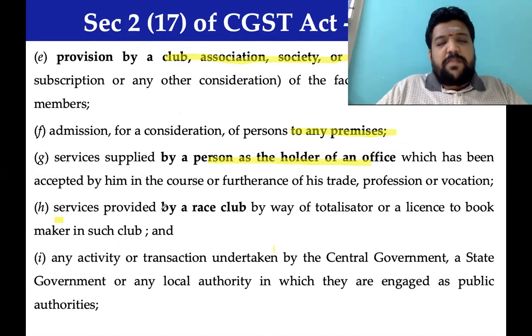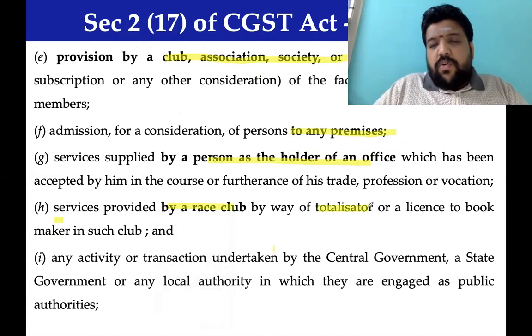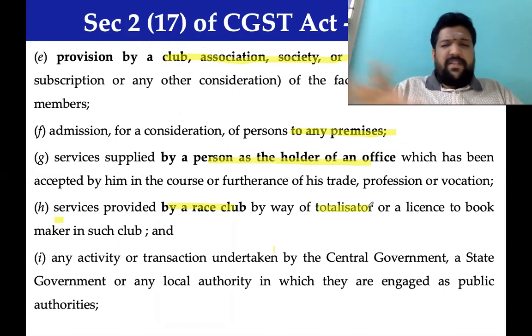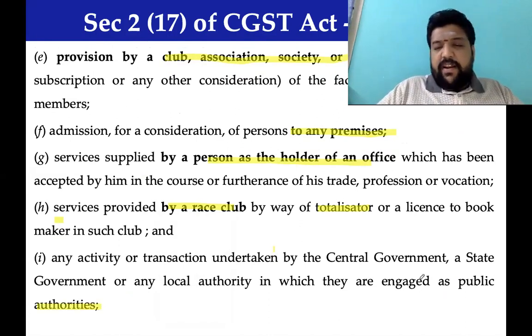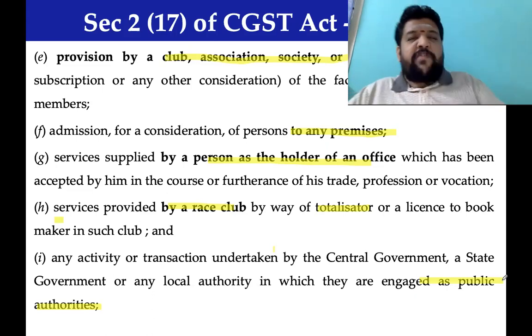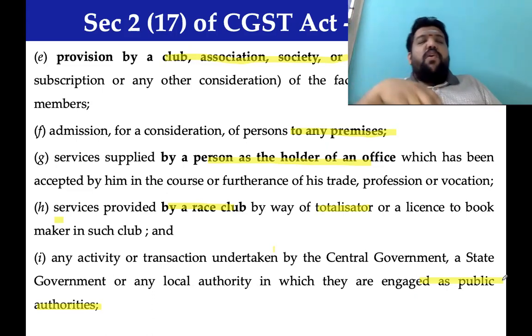All those services by a race club, that is, the person who has the power to collect money and do all the betting-related activity. Yes. Any activity or transaction undertaken by the government as a public authority would be treated as business. So what is the intention? Because one fundamental problem is here: how can the government do business? But as a public authority, the government can always do business.